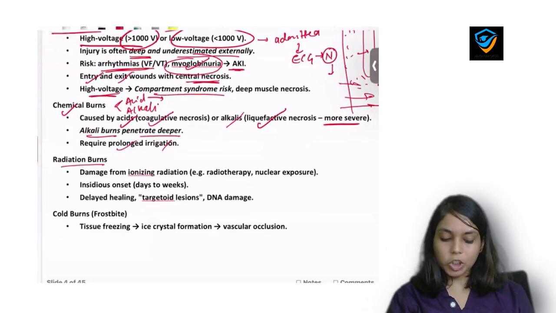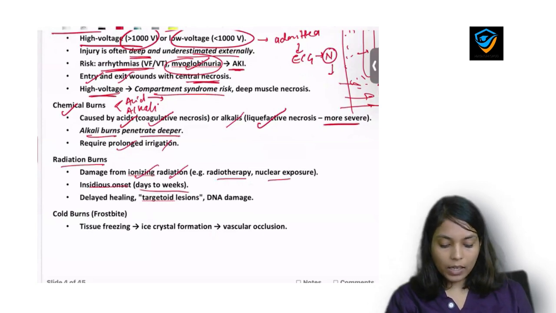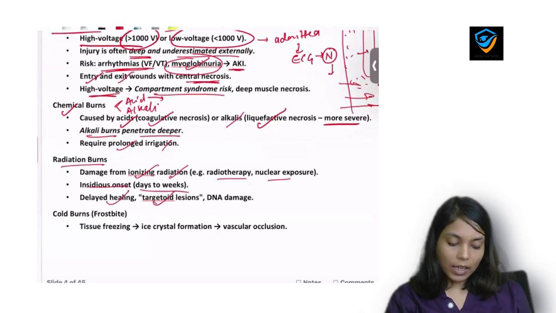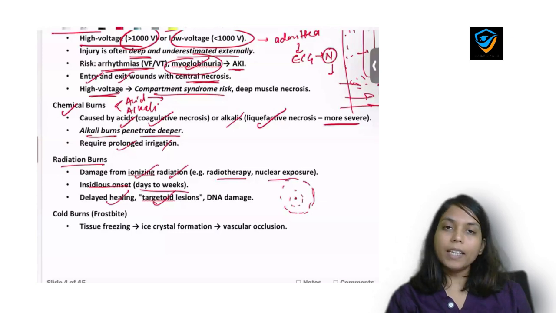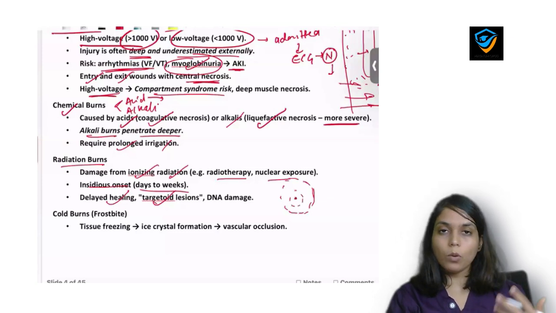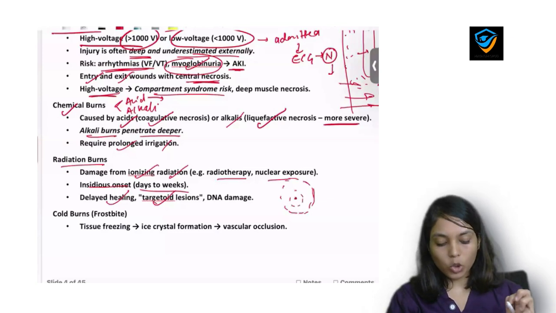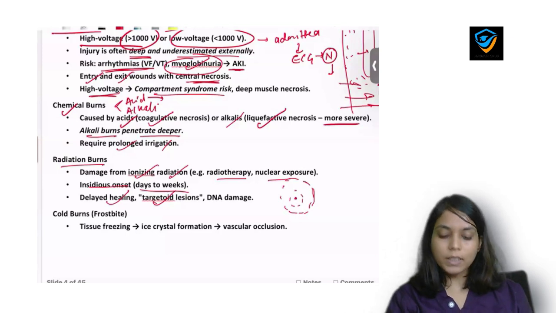Now, radiation burn. Radiation burn is caused by ionizing radiation which is released from radiotherapy and nuclear exposure. It is insidious in onset, it progresses from days to weeks, and it delays healing and causes targetoid lesion. As I already told you, it is an MCQ one liner for you. Remember, radiation type of burn is the one which causes targetoid lesion over the skin. Also, it causes DNA damage.